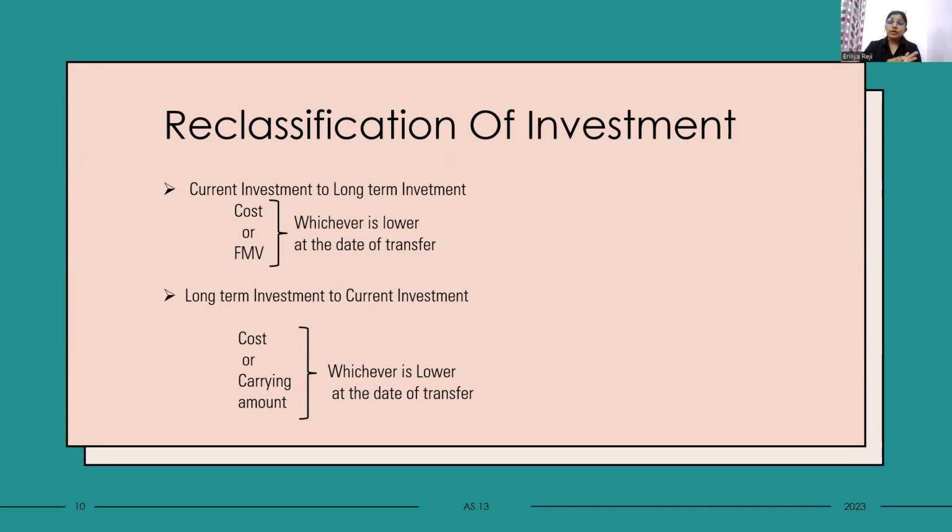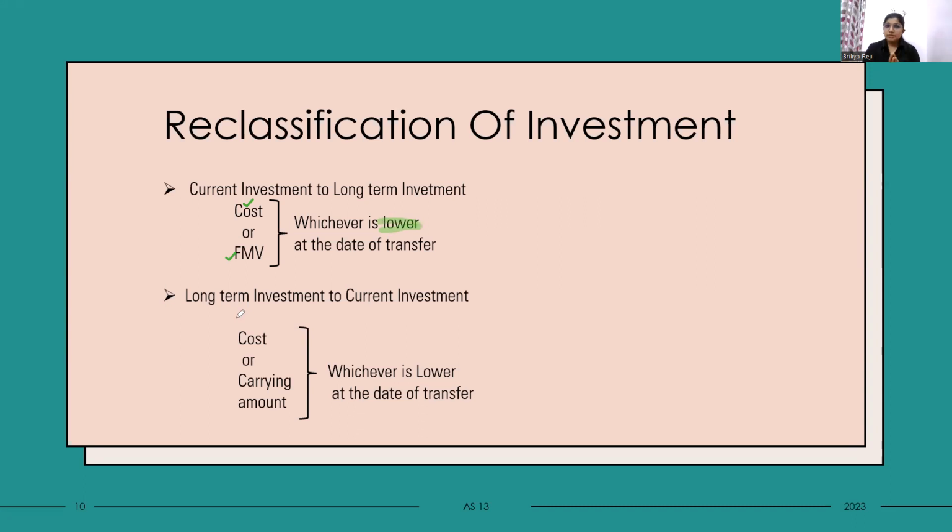So in that case, at the time of reclassification, how will we value the investment? Yes, let's look into it. In case of current investment, it is generally the same as the previous one, that is cost or fair market value, whichever is lower. Then, in case of long-term, that is vice versa.